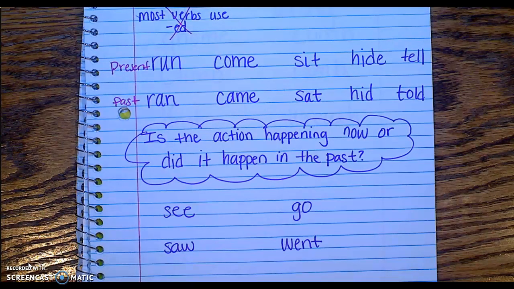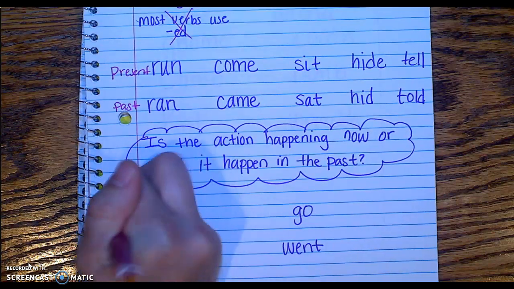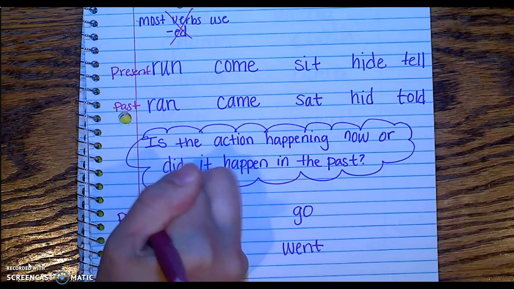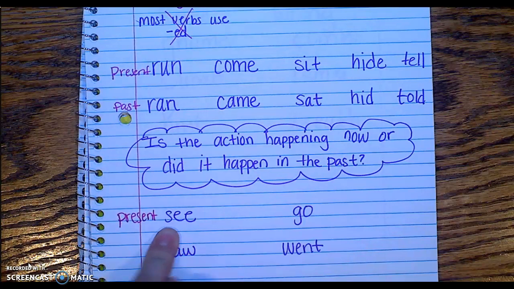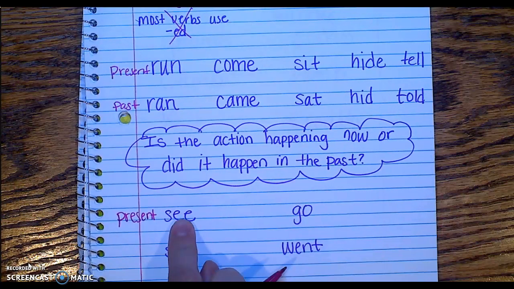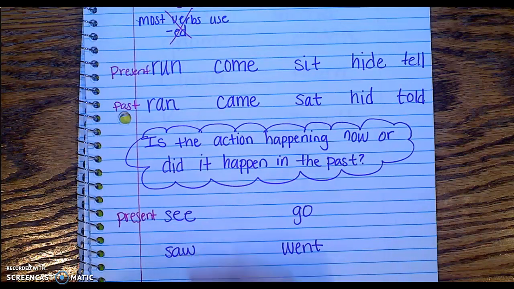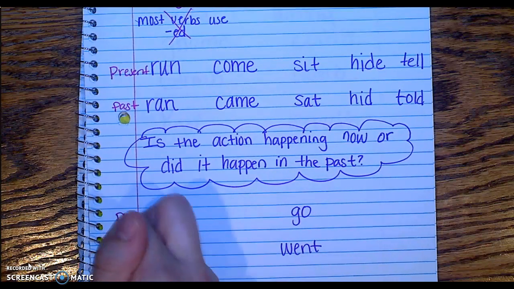Here's another example. We have present of see. I see the bird. If I seed the bird yesterday, that doesn't make sense. I saw the bird yesterday.